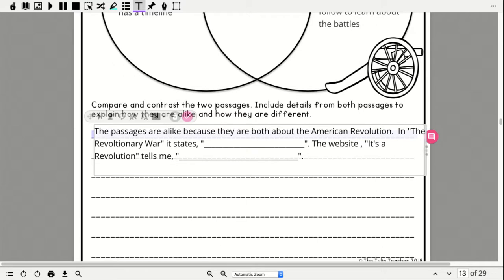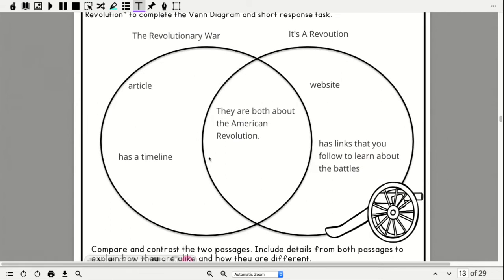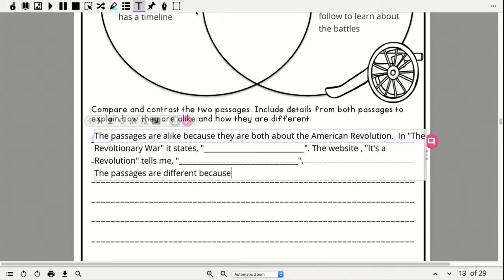Okay, so now we're going to say the passages are different because, okay, and now we're going to have to use some of these that are things that are on each side. So because one is an article and one is a website. So now you have to give me information about that. Okay, how do you know? How do you know one is an article and how do you know one is a website?